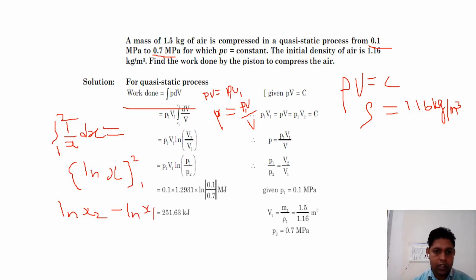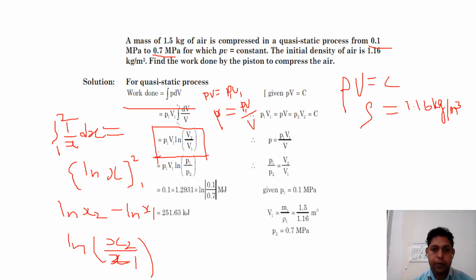By the logarithmic rule, this is ln of x2 upon x1, that is, V2 by V1. This is the derivation of the work done. We can also write it as P1 V1 ln P1 by P2.